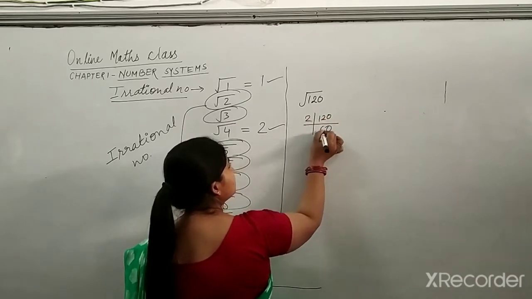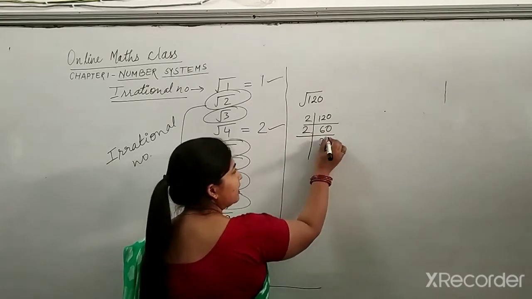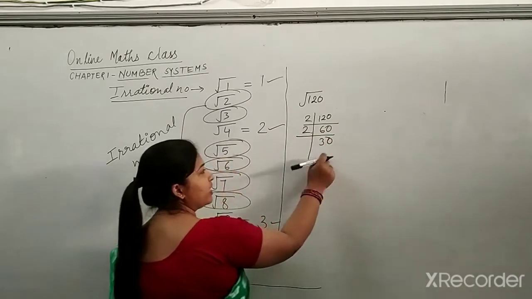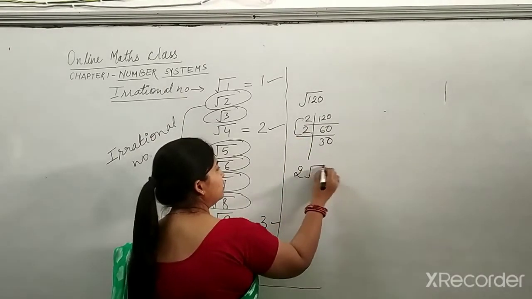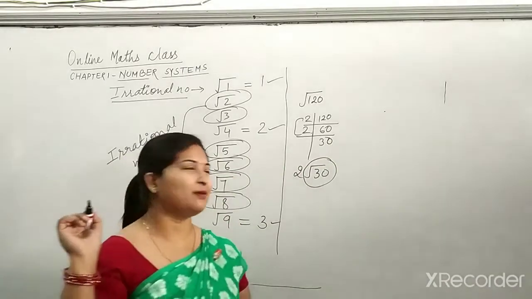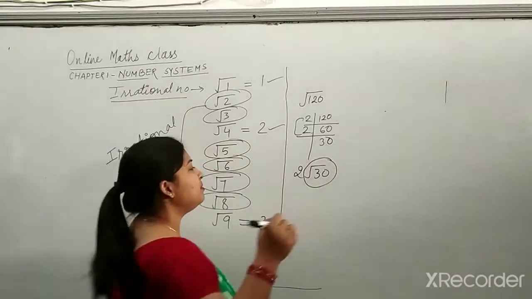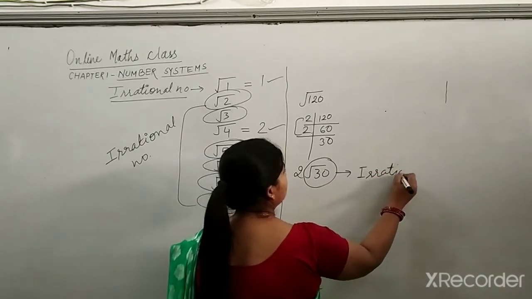2, 6, 60, 2, 30. Again, now I think pairs will not be made. You can check it from here. So you are getting 2 root 30. Something is left in the root which you are not able to solve. That means this complete number will be an irrational number.